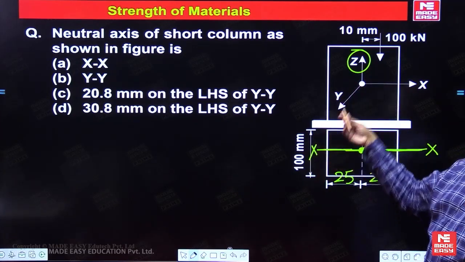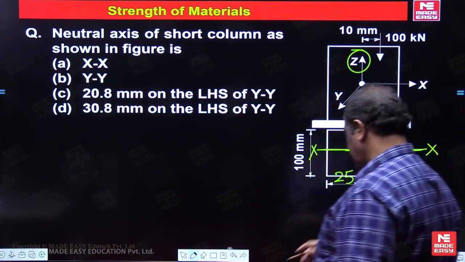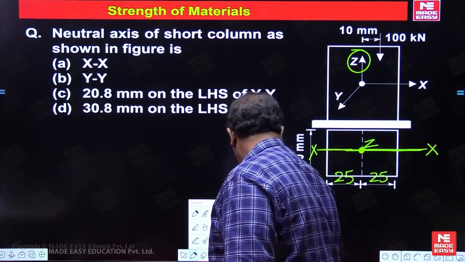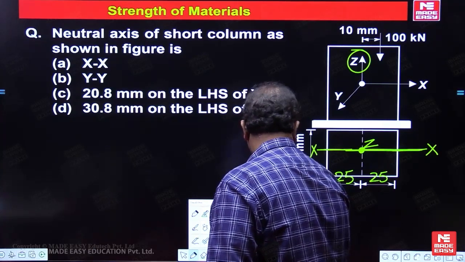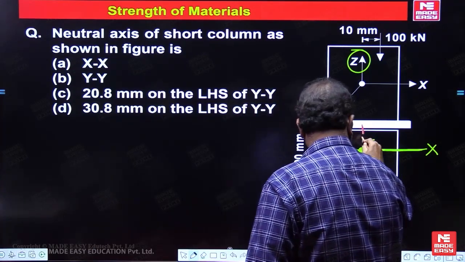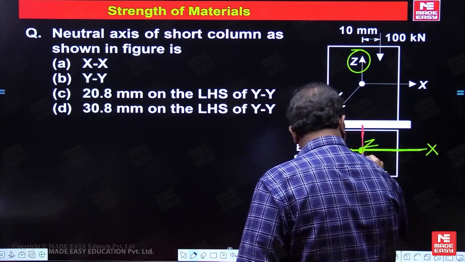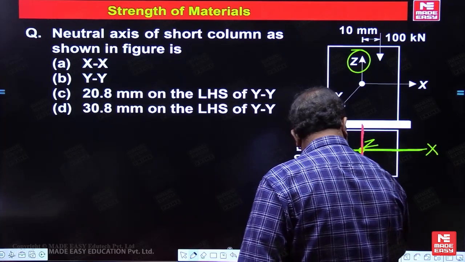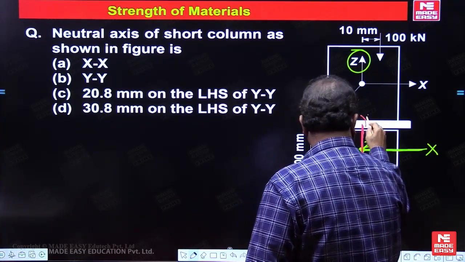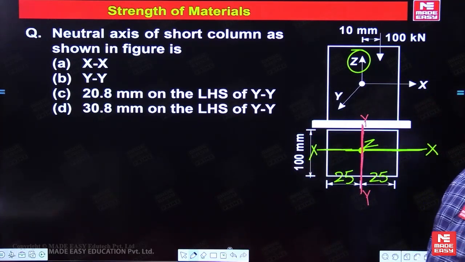This inclined line is the perpendicular to the plane of the board. So it will be Y.